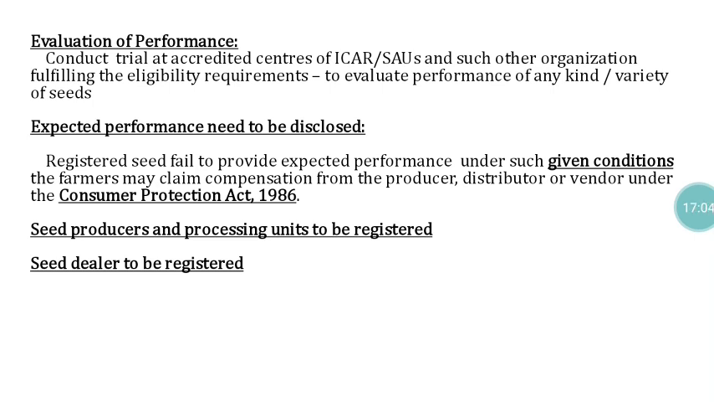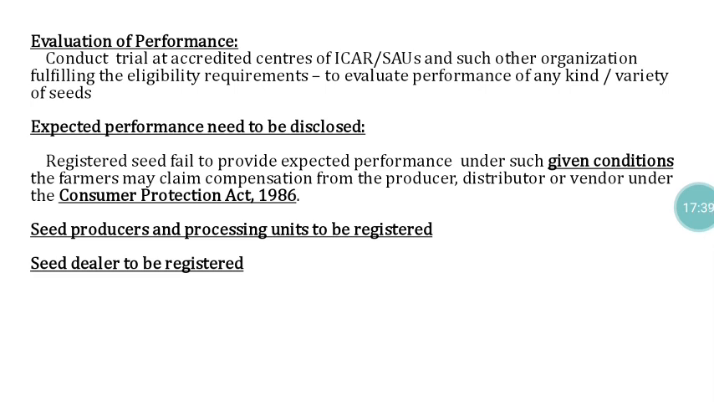So for evaluation purposes, trials will be conducted in the accredited centers of the ICAR or state agriculture universities or such other organizations fulfilling the eligibility requirements. The centers to be used for evaluation are all decided by the Central Seed Committee. Also, at the time of registration, whoever developed that particular variety or kind, the expected performance of that material needs to be disclosed.